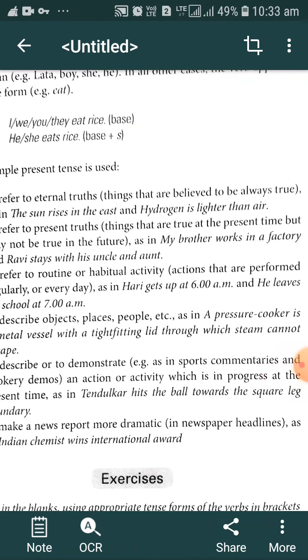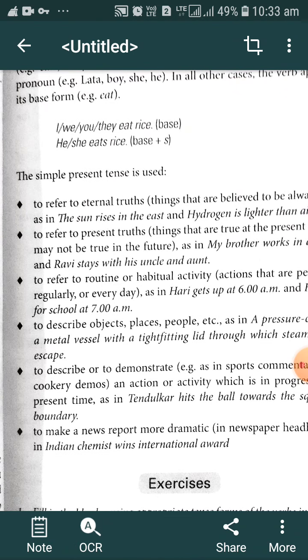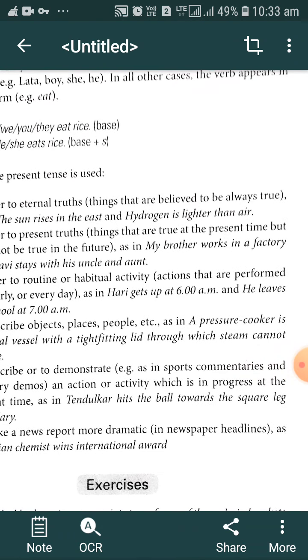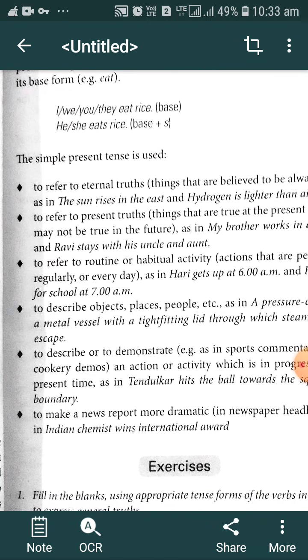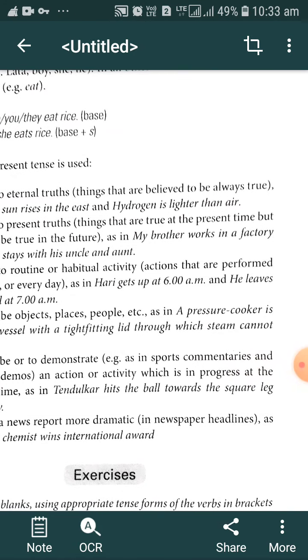If we are referring to a present truth that is true in the present time but may not be true in the future, as for example, my brother works in a factory and Ravi stays with his uncle and aunt. These are present truths. Maybe my brother will not work in the factory for a long time, but at present that is the truth. If that is true at the present time, we generally use the simple present tense while denoting that action.